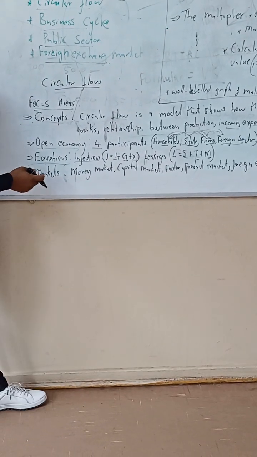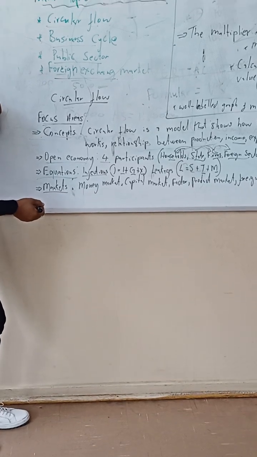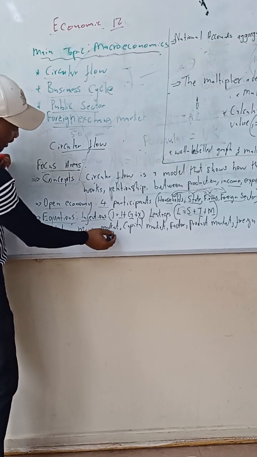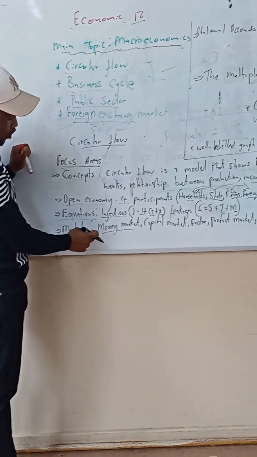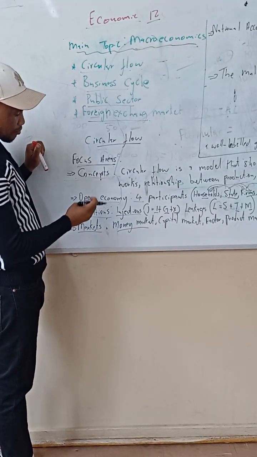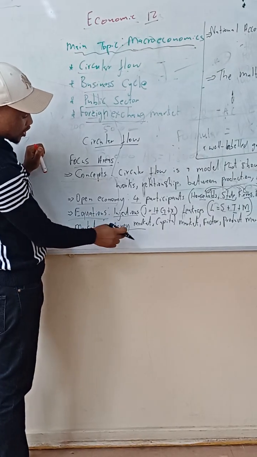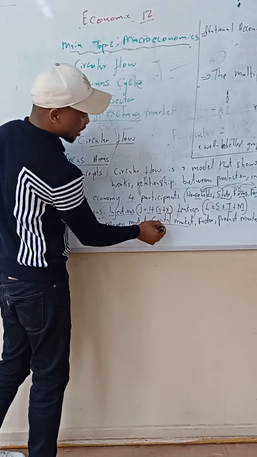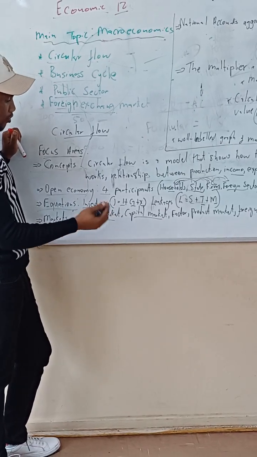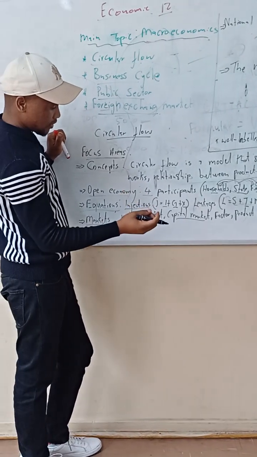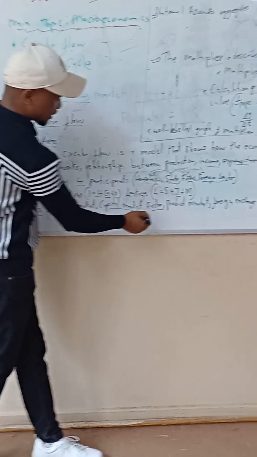And then the other focus area is the markets. Circular flow in markets. We have the money market. Money market is whereby we have these short-term loans which are borrowed and saved by the business enterprise and by the consumers. So it's in short-term loans. The capital loan is whereby we have long-term loans, whereby they are borrowed and saved by the individuals and by the business enterprise. Then factor market.